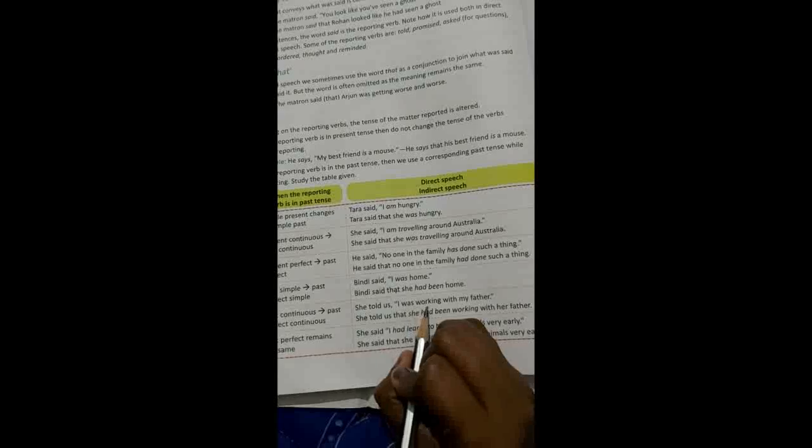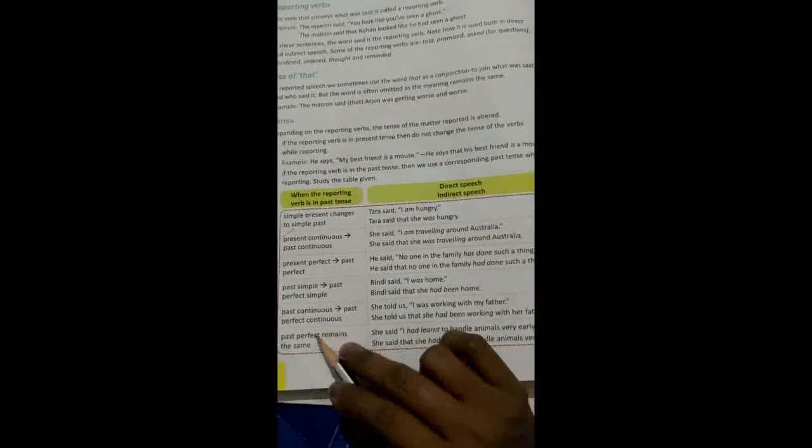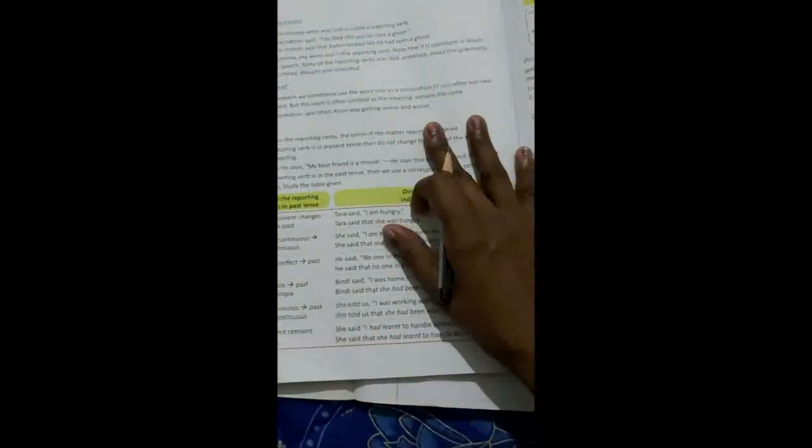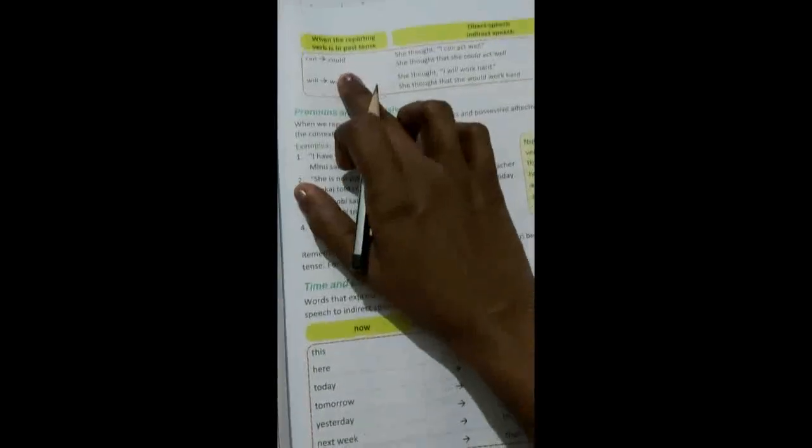I was working changes into she had been working in past perfect continuous. Past perfect never changes, the connecting word is that. I learned changes into she had learned, okay. It never changes. I hope you are all clear on this. Study these basic rules and study this column, okay. Can changes into could, and will changes into would.